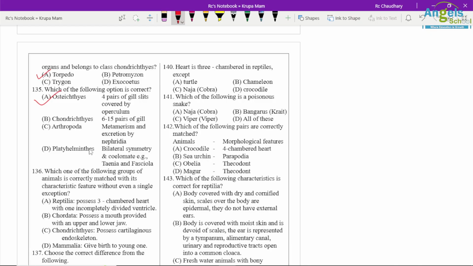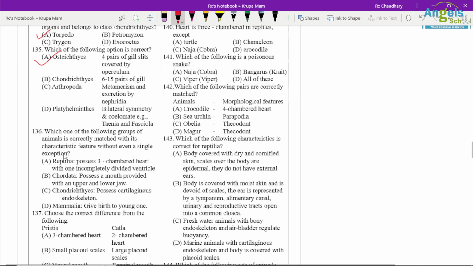Which of the following groups of animals is correctly matched with its characteristic feature without even a single exception? Reptilia possess a three-chamber heart, but there is an exceptional case, the crocodile, so this cannot be it. Chordates possess a mouth provided with upper and lower jaw, but jawless chordates are also present. Chondrichthyes possess a cartilaginous endoskeleton, so this is the right option. Mammals give birth, but they include both viviparous and oviparous. Okay, so only one option is left.